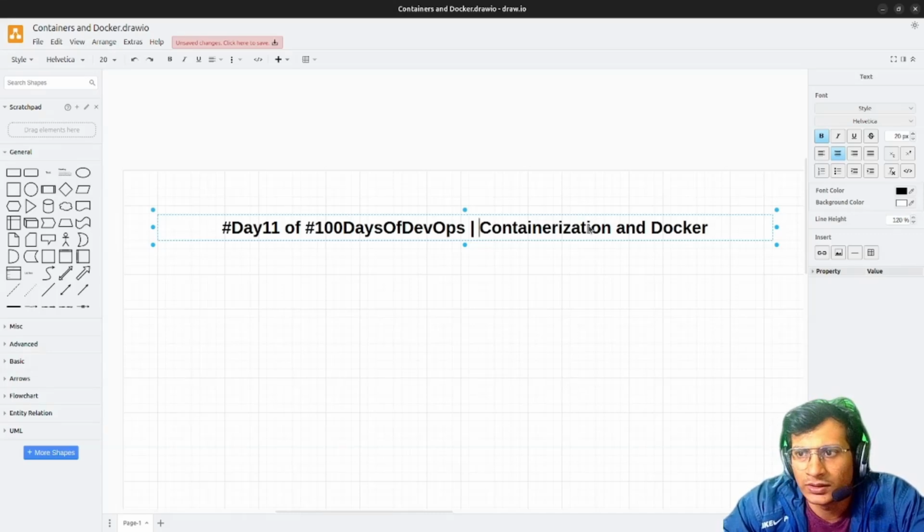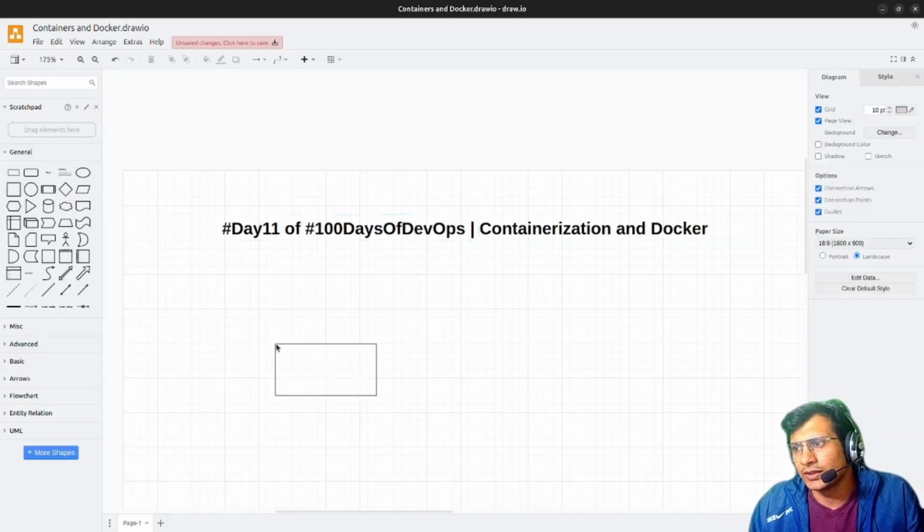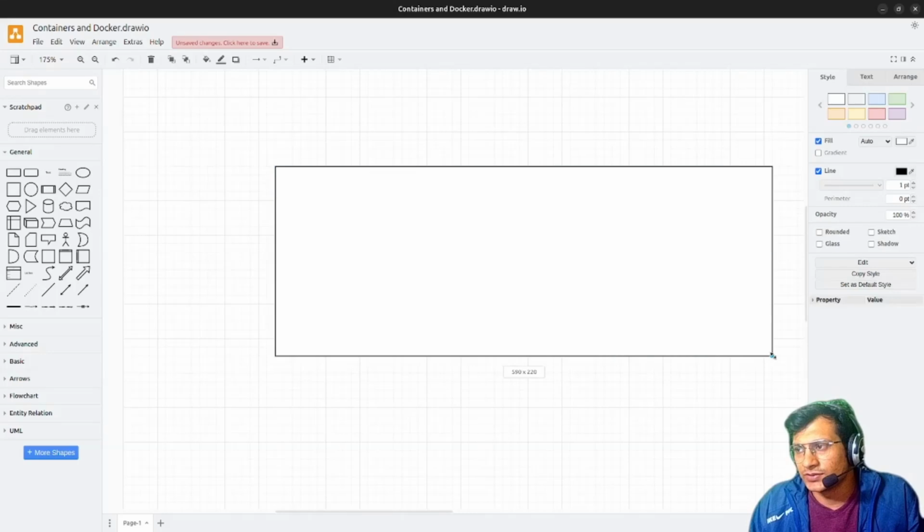First of all, let's recap what virtualization is. Earlier we discussed virtualization. Suppose this is a piece of hardware.